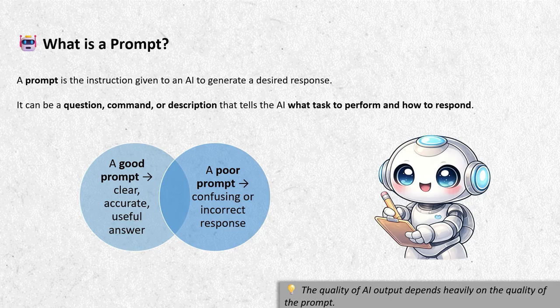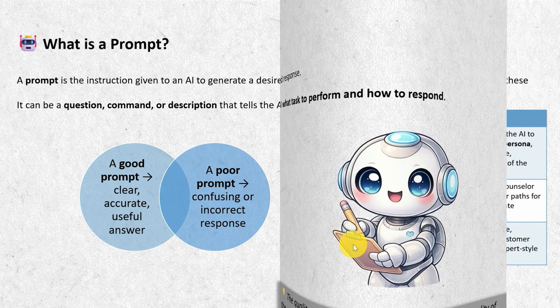A prompt is an instruction given to an AI to generate a desired response. It can be a question, command, or description that tells the AI what task to perform and how to respond. Think of AI like a very smart intern or student. If you give clear instruction, you get great work. If instructions are confusing, results will also be confusing, right?